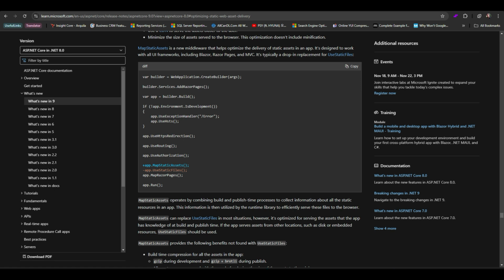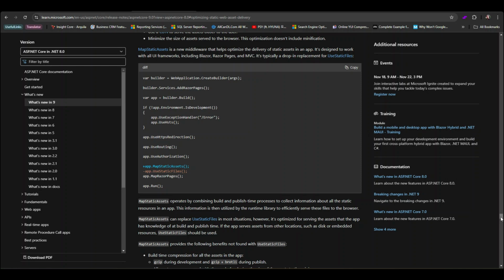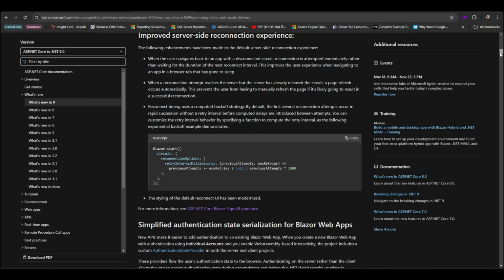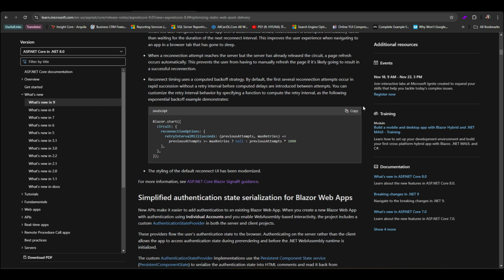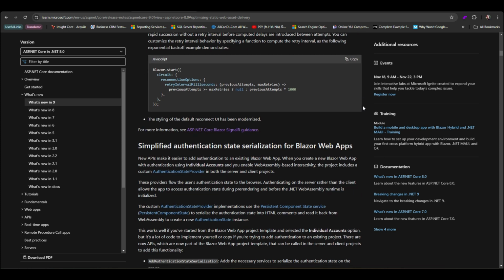This optimization is especially useful for projects with many static resources like CSS, JavaScript, and images, enhancing the overall performance of the application. Next part is about improved server-side reconnection experience. Blazor server apps in .NET 9 now have an improved reconnection process. This enhances the ability to retain user sessions during connection loss and reconnection, providing a seamless experience. User disruptions are minimized, meaning fewer lost sessions and a smoother transition during temporary network outages.